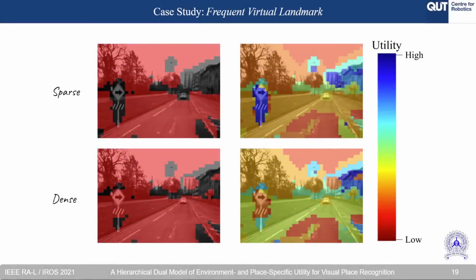To further analyze the behavior of utility, we perform a case study where a virtual landmark is placed at varying intervals within an environment. It is observed that when the landmark is placed at only a few locations within the reference map, the utility of the particular cluster describing it is high. However, when it is placed densely, the utility is low. This is in line with our intuition and showcases the robustness of the proposed utility estimation.